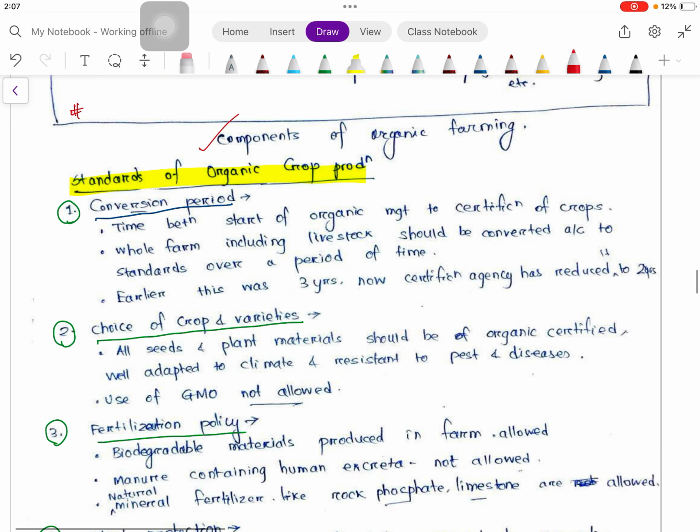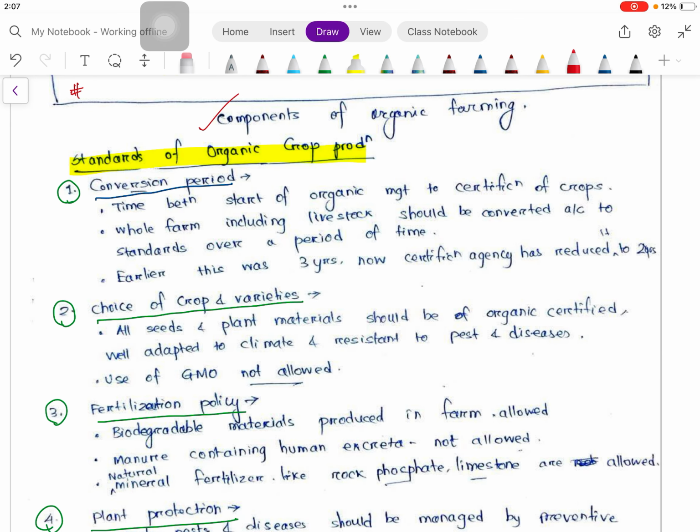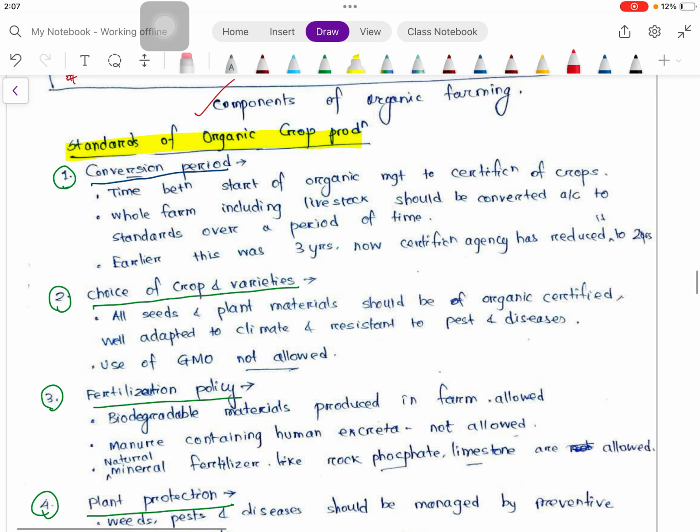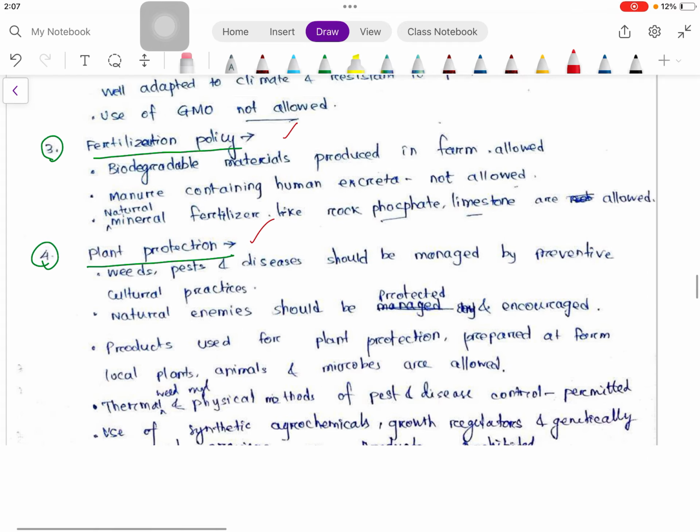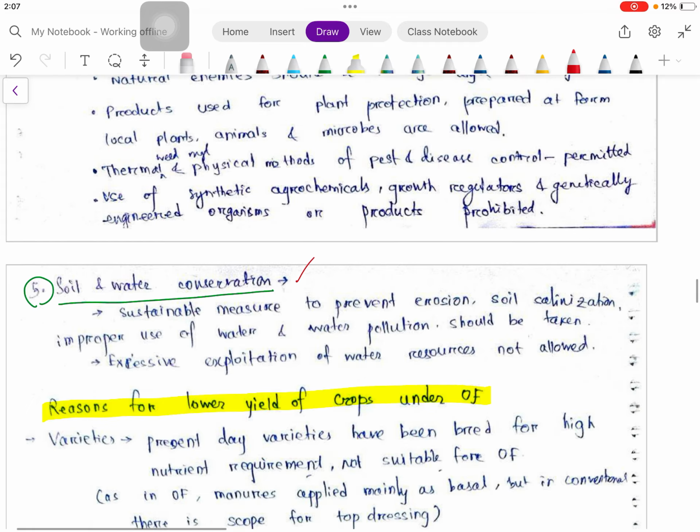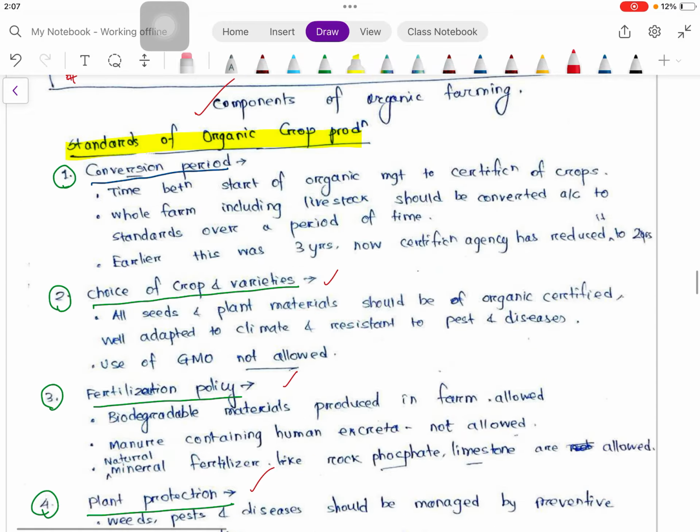Then standards of organic crop production. This is normal, as per the crop production standard, that is the package of practices. So these are actually similar: choice of crop varieties, fertilization policy, plant protection, soil and water conservation. The only difference is the conversion period.